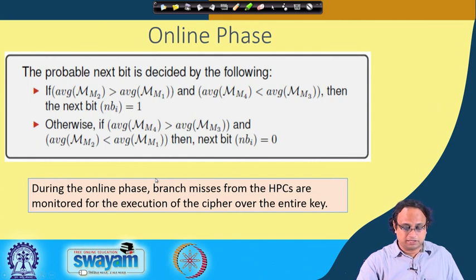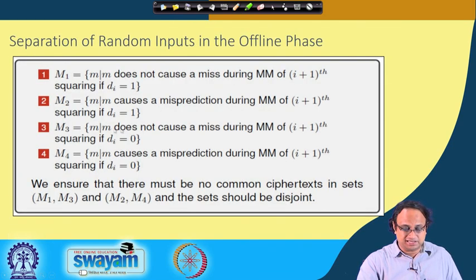So, now the attack is very straightforward. We have one online phase where the probable next bit is decided by the following observations. We measure the average branch misses, which is observed by the actual hardware performance counter events. The idea is that if the average of the bucket M2, that means of all the messages which have gone into the M2 bucket, is more than the average of those branch misses which have gone into the M1 bucket, then what you are saying is that the average of M2 is more than the average of M1. So, you see that M2 actually causes a misprediction, and M1 does not cause a misprediction.